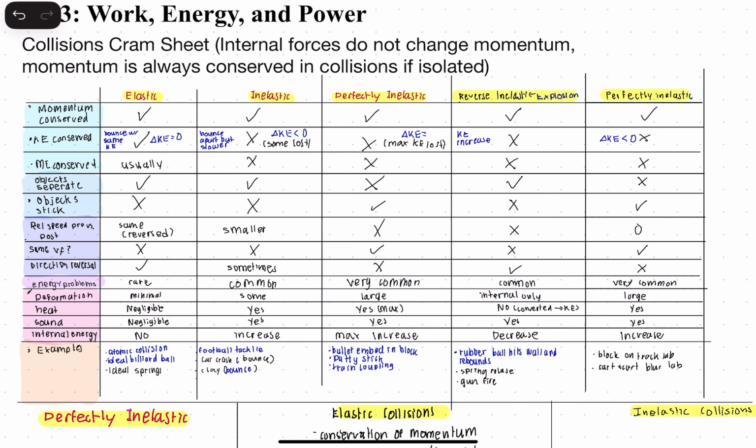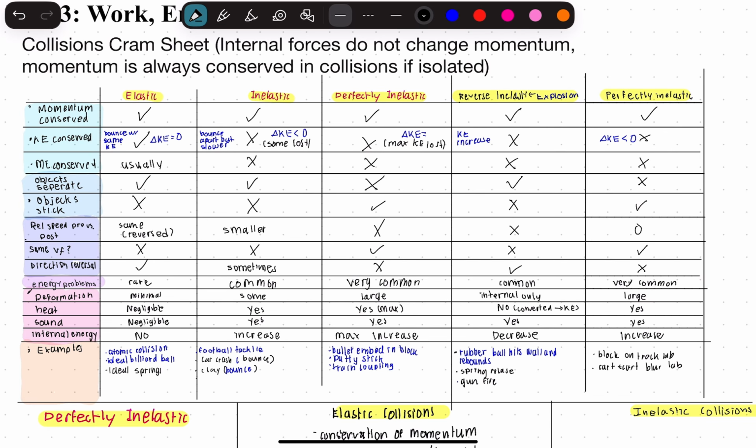In this video, we're going to be going over collisions in Unit 3, Work, Energy, and Power. What you need to know about collisions is that internal forces do not change momentum, and also momentum is always conserved in collisions if it is in an isolated system. So we can see that in the top row, for all 5 types of collisions, momentum is conserved.